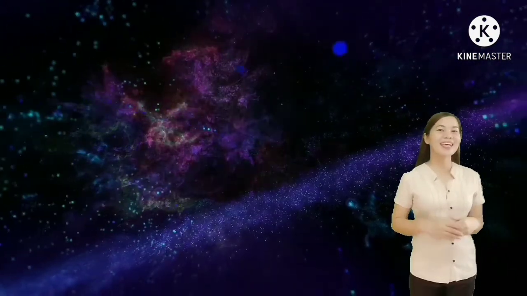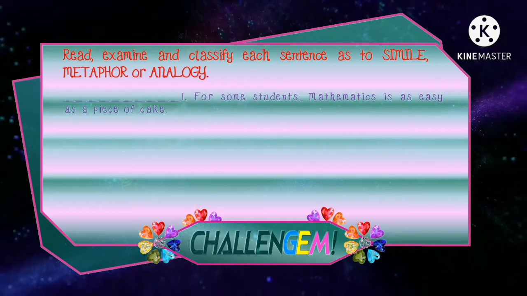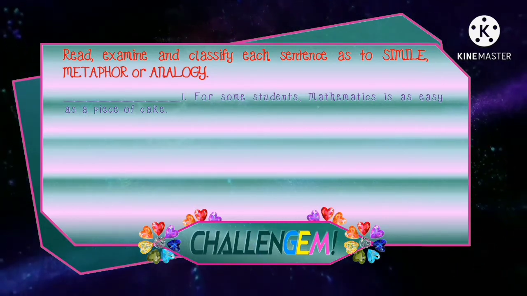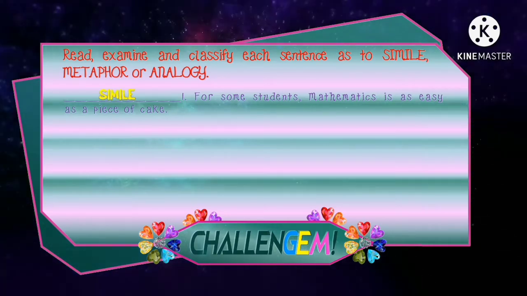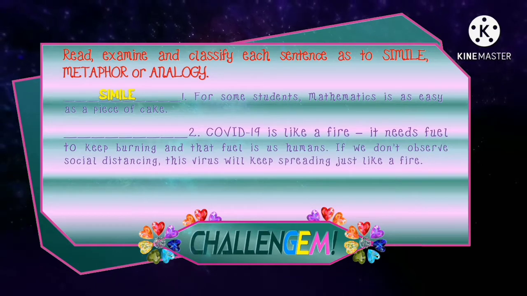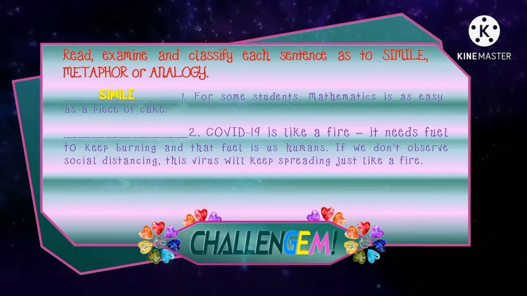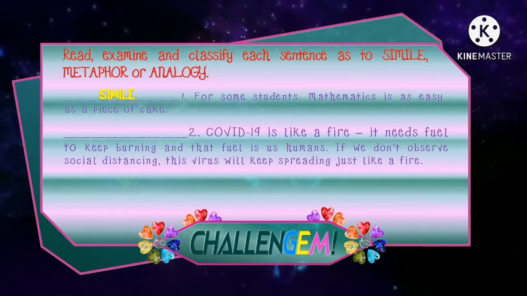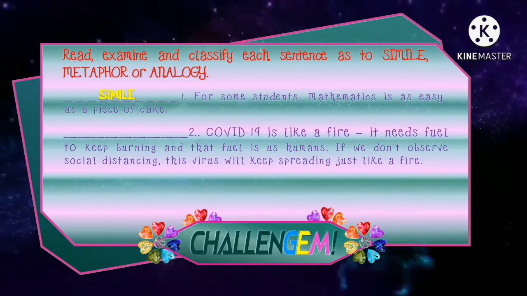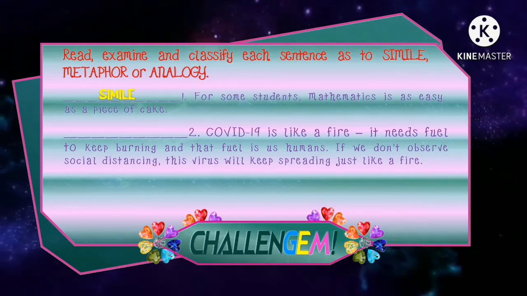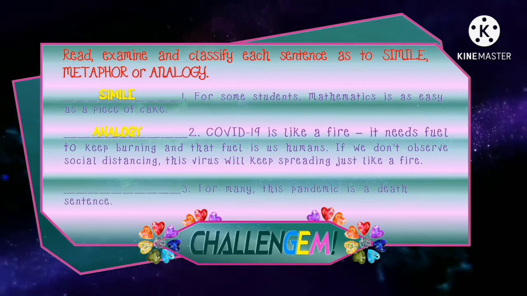Are you done? Let's check and see if you got the correct answer. Number 1. For some students, mathematics is as easy as a piece of cake. What's your answer? The correct answer is simile. Number 2. COVID-19 is like a fire. It needs fuel to keep burning, and that fuel is us humans. If we don't observe social distancing, this virus will keep spreading just like a fire. What is your answer? Right! The correct answer is analogy.